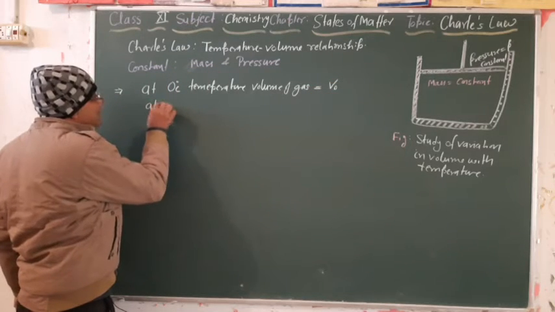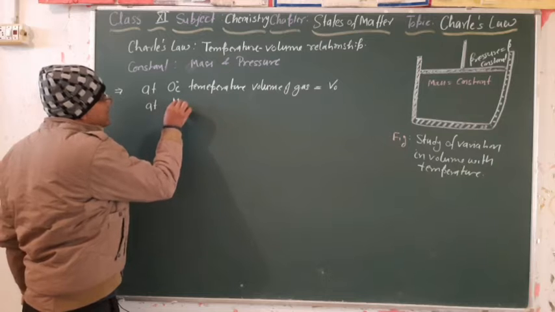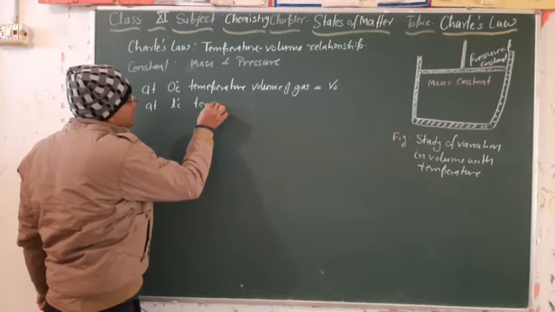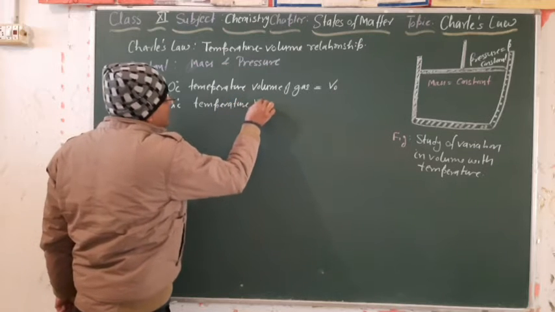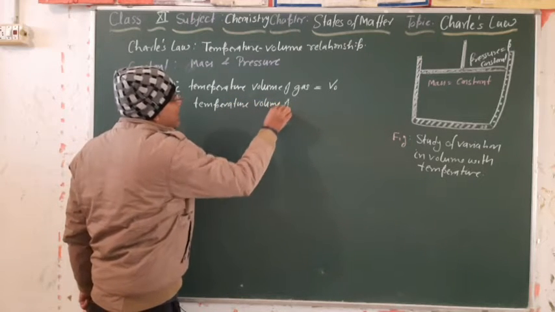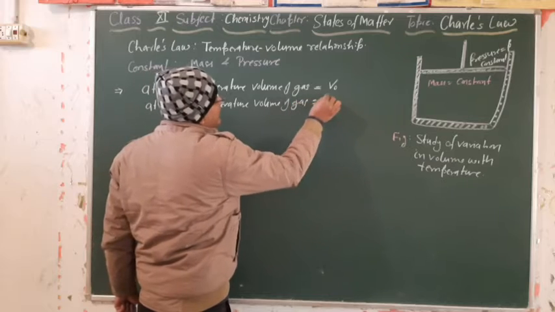If at T degree Celsius temperature, the volume of gas will be Vt.